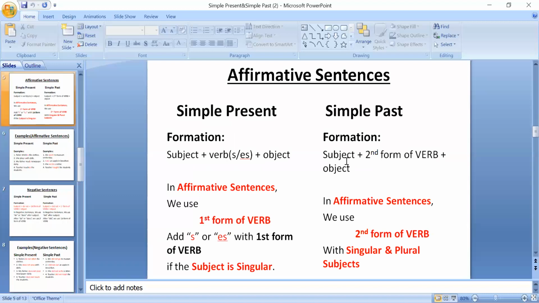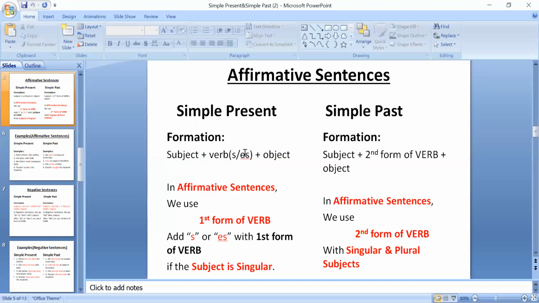Okay, as I have written here, look at the formation. This is formation of affirmative sentences. Affirmative sentences are simple sentences. They are neither negative nor interrogative. ना ही वो negative होते हैं और ना ही वो interrogative होते हैं. These are simple sentences, affirmative sentences. Then what happens in affirmative sentences of simple present? We add s or es with first form of verb.